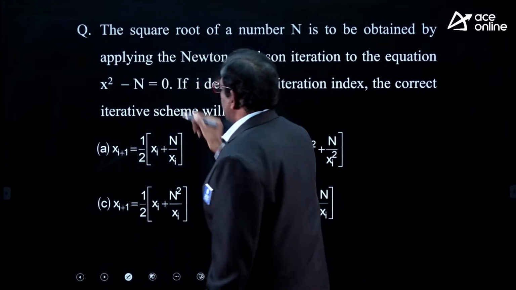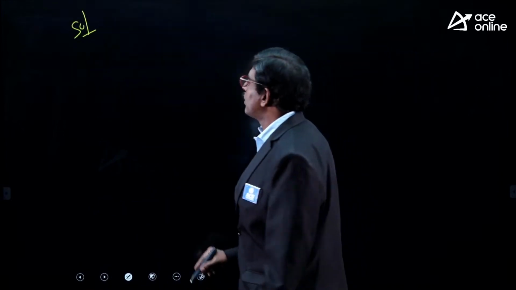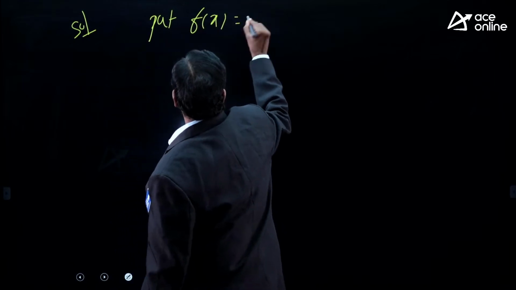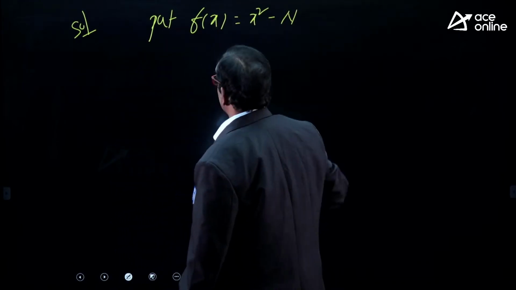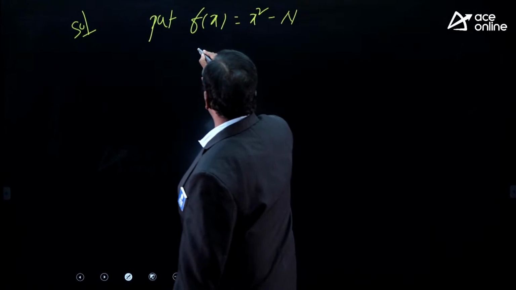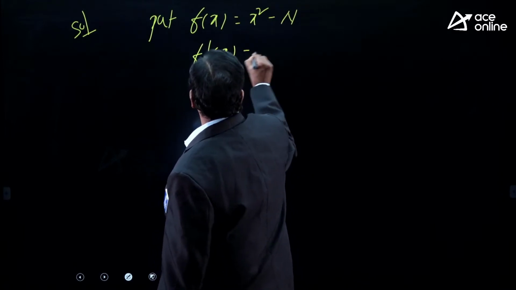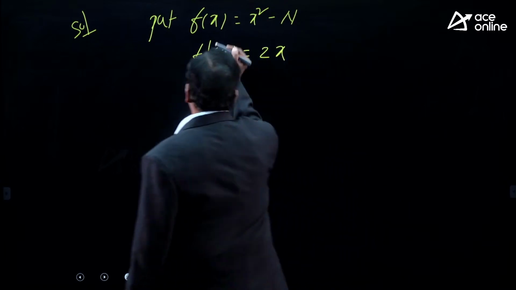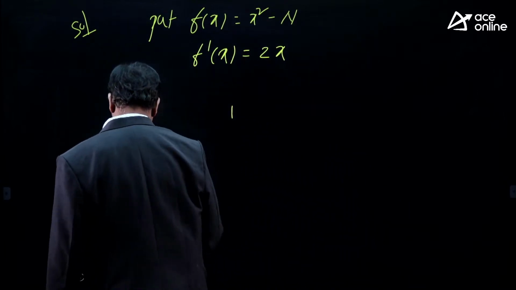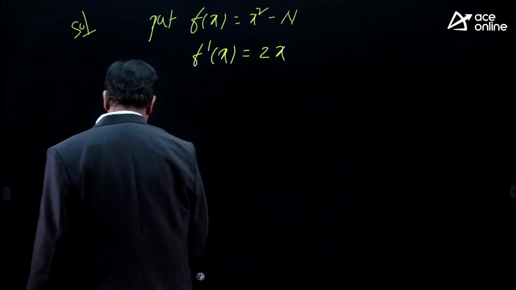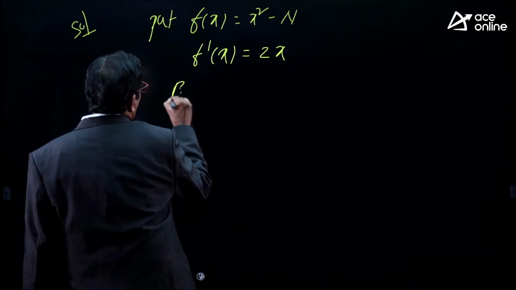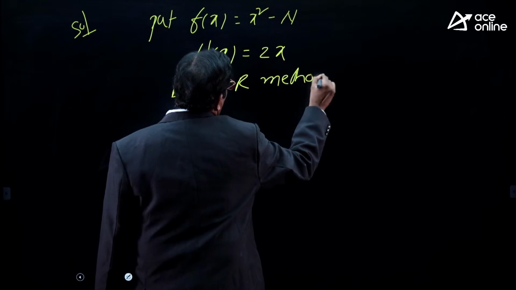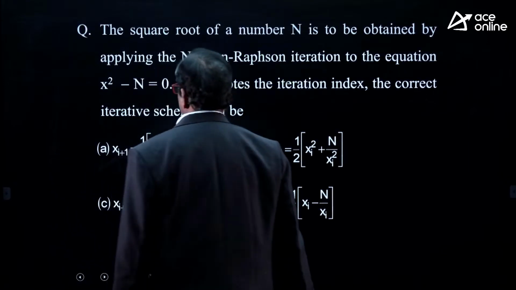Solution. You can take it as f of x. Put f of x is equal to x square minus n. Okay, what is its derivative? F dash of x is equal to 2x. By NR method, same. By NR method.